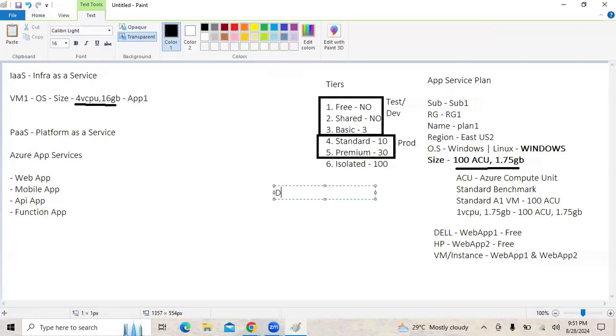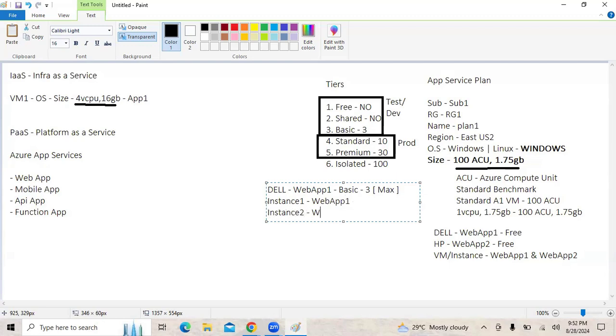Let's say Dell is deploying their web application 1 in the basic tier. In the basic tier, how many instances can we have? In basic tier, we can get a maximum of up to 3 instances. What does it mean? It means we can have instance number 1 where web application 1 is running. We can have instance number 2 where web application 1 is running, and we can go up to a maximum of 3 instances.